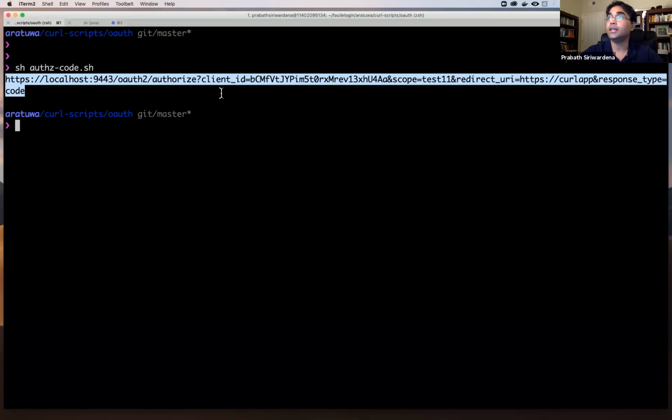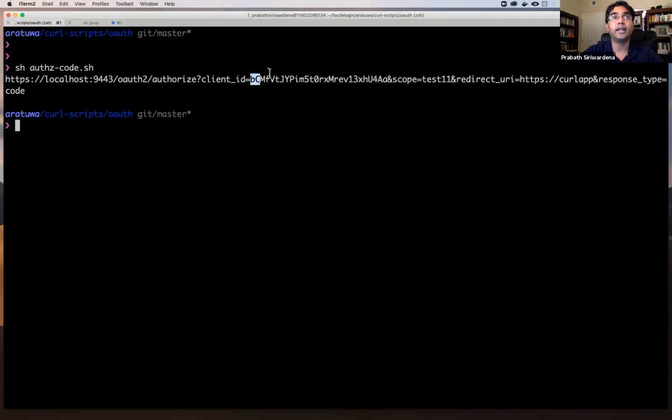Here you can see I specify my client ID, this application's client ID, and scope. We'll talk about scope later. And the redirect URL. This should be the same URL I specified in the identity server, the authorization server, at the time I created this app. And the response type is set to code, because I'm using authorization code, the response type must be code. I copy this URL, go to the browser. Let me get a private browser.